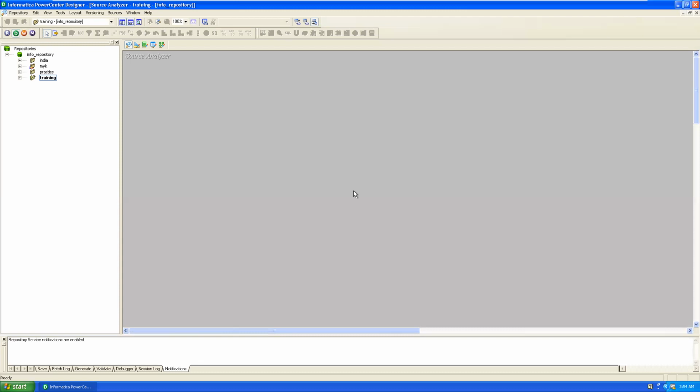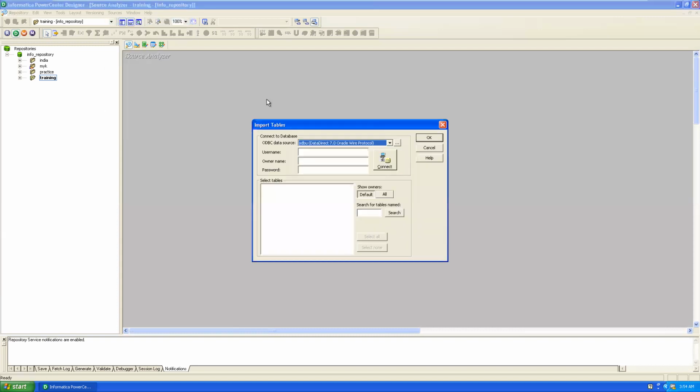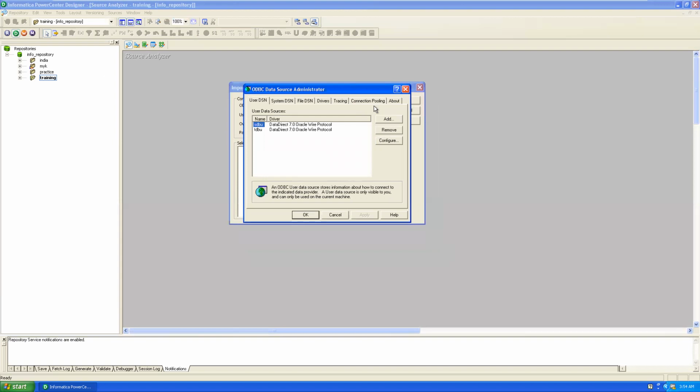If we want to connect to the Scott user available in the Oracle database, if it is a source user, then in the Source Analyzer tool, go to the Sources tab, Import from Database. In this Import Tables window, to connect to the database, select the ODBC data source from the drop-down list if available. If not available, create a new one. This is the Add option. Click on Add to create a new data source in this ODBC Data Source Administrator window.